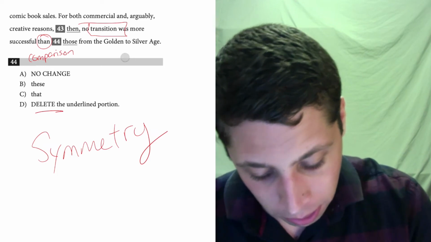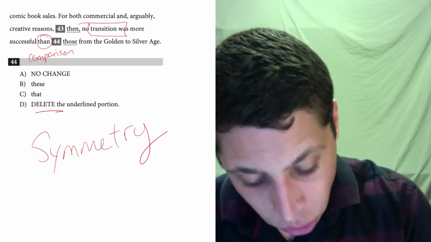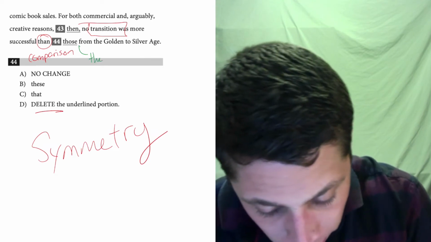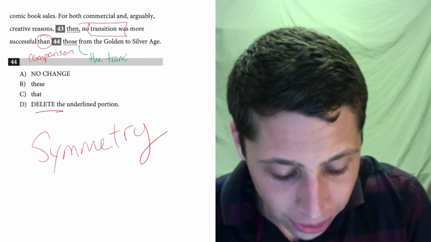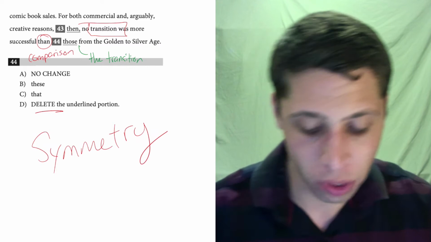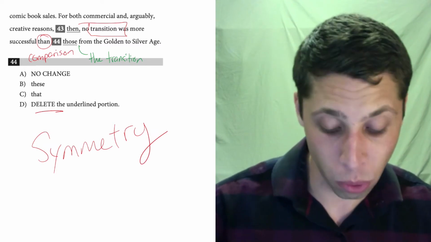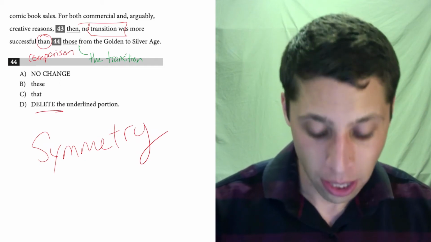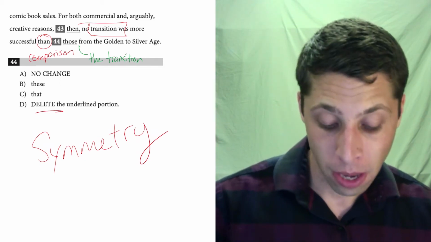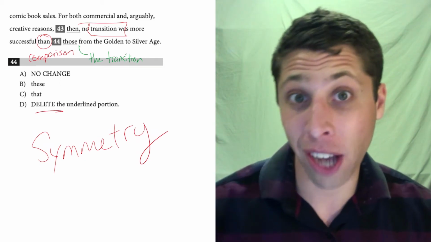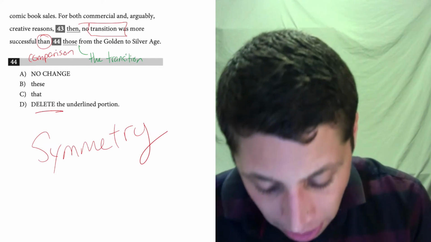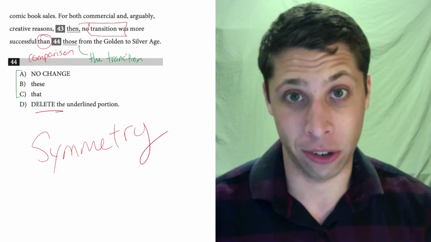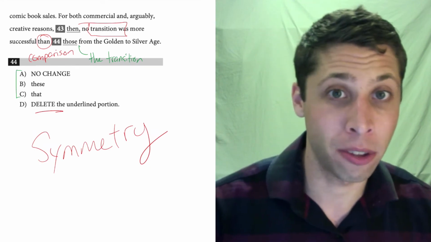Basically what we're doing here, let's make some space, we're trying to say that this word needs to replace the phrase "the transition." No transition was more successful than the transition from the golden to silver age. So that's not an option. But we need something that does that job. And so these words, A, B, and C, are all pronouns that can refer to the transition. And so we just need to make sure we pick the right one.